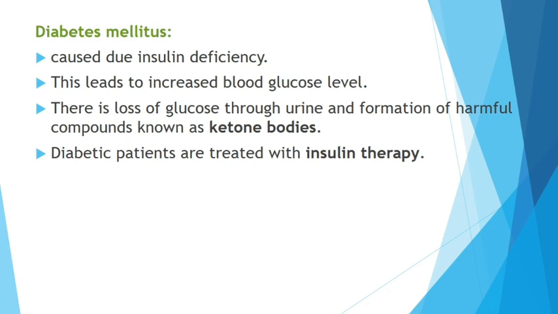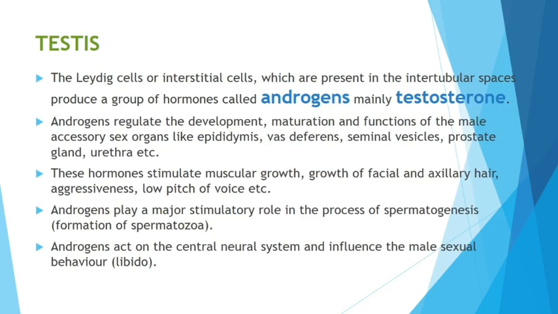Diabetes insipidus is because of abnormal secretion of ADH, vasopressin. That is different. This leads to increased blood glucose level, and you can read it. If the concentration of ketone bodies in the blood increases, that leads to diabetes mellitus. That's it. Diabetic patients are treated with insulin therapy, that is injection.